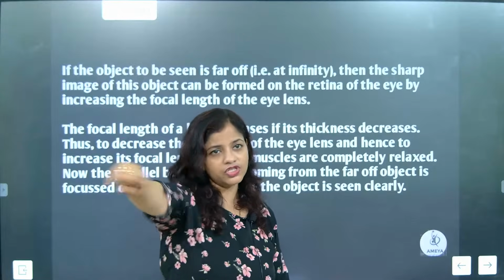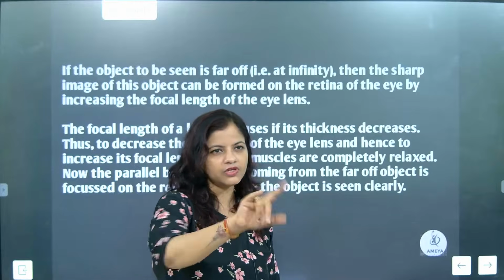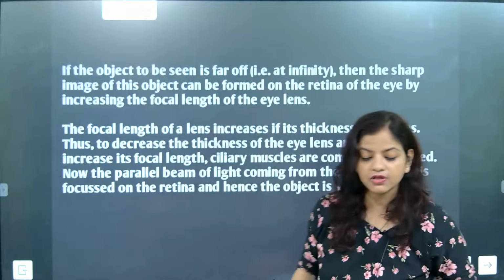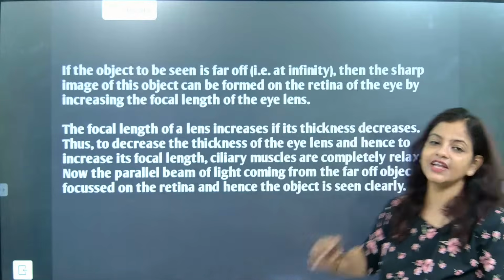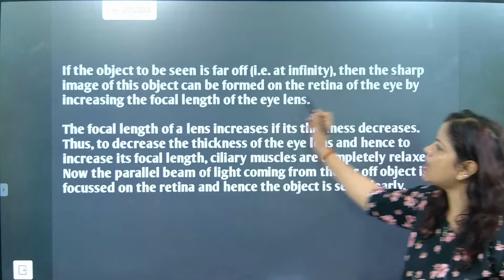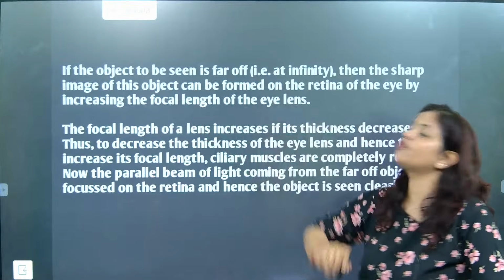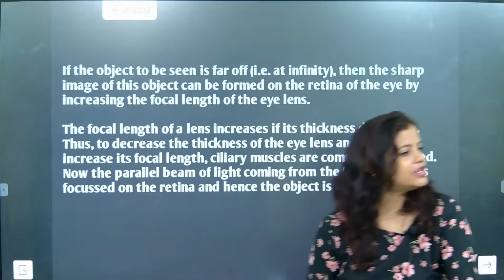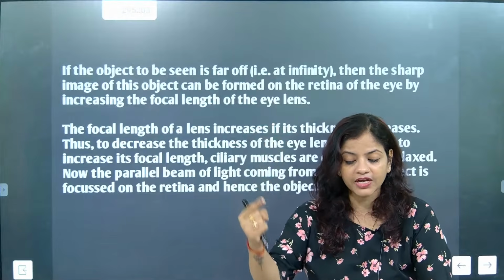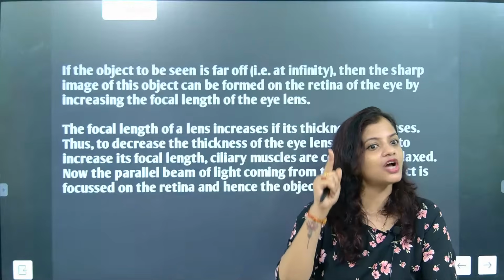So from here you are checking one corner, where you used to keep your book. Here you are seeing whether my book is there or not. In that condition, let's see what all things will happen. We are taking it at infinity, correct, Maha? Then the sharp image of this object can be formed on the retina of the eye by increasing the focal length. To see the far off object, which has to be increased? Focal length, to get the sharp image.